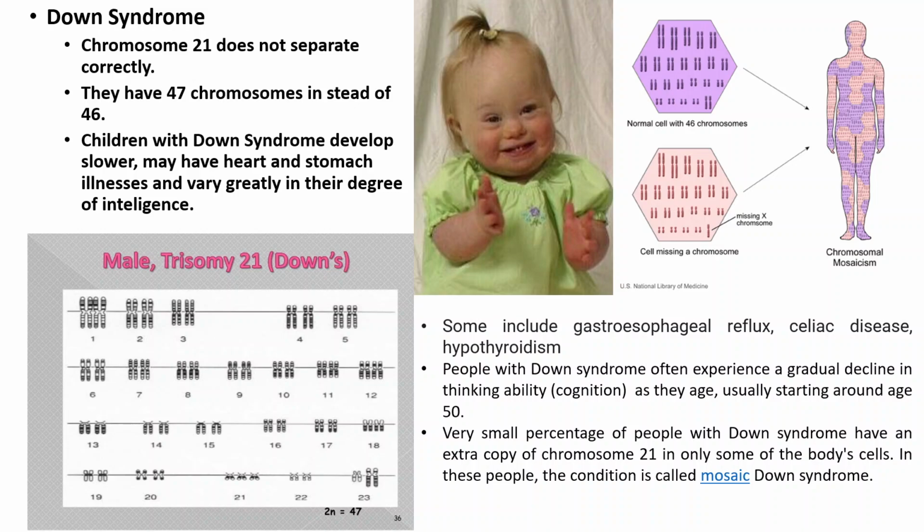Like in the first example, that is of Down's syndrome, is a kind of a non-disjunction disorder where chromosome number 21 does not separate correctly, and due to this it results into the trisomy of 21